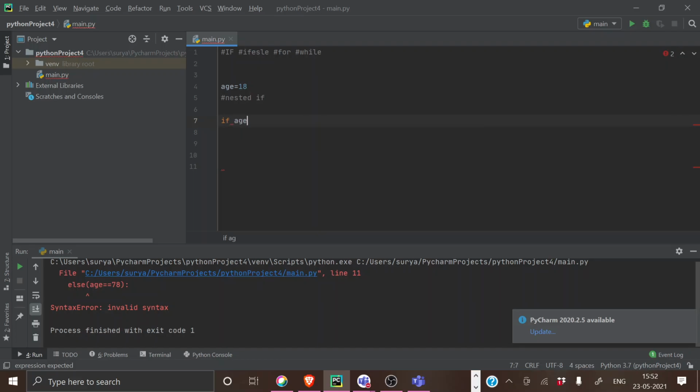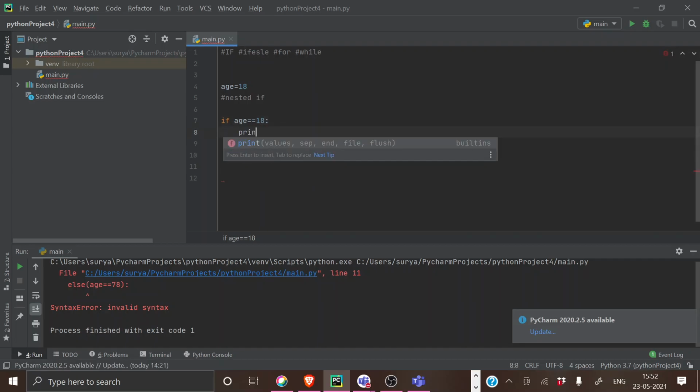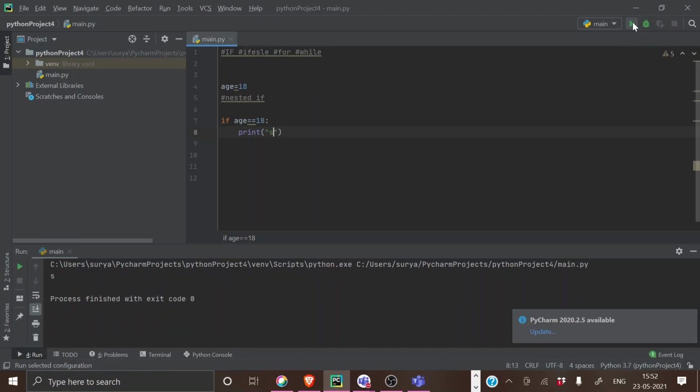If I'm giving age equal to 18, there won't be any errors. If I give print, it will print something, yes. You don't need to use brackets. I just used them because that's a normal format used in every language. But even without using brackets, you will be able to use it, right? Don't get confused with it.